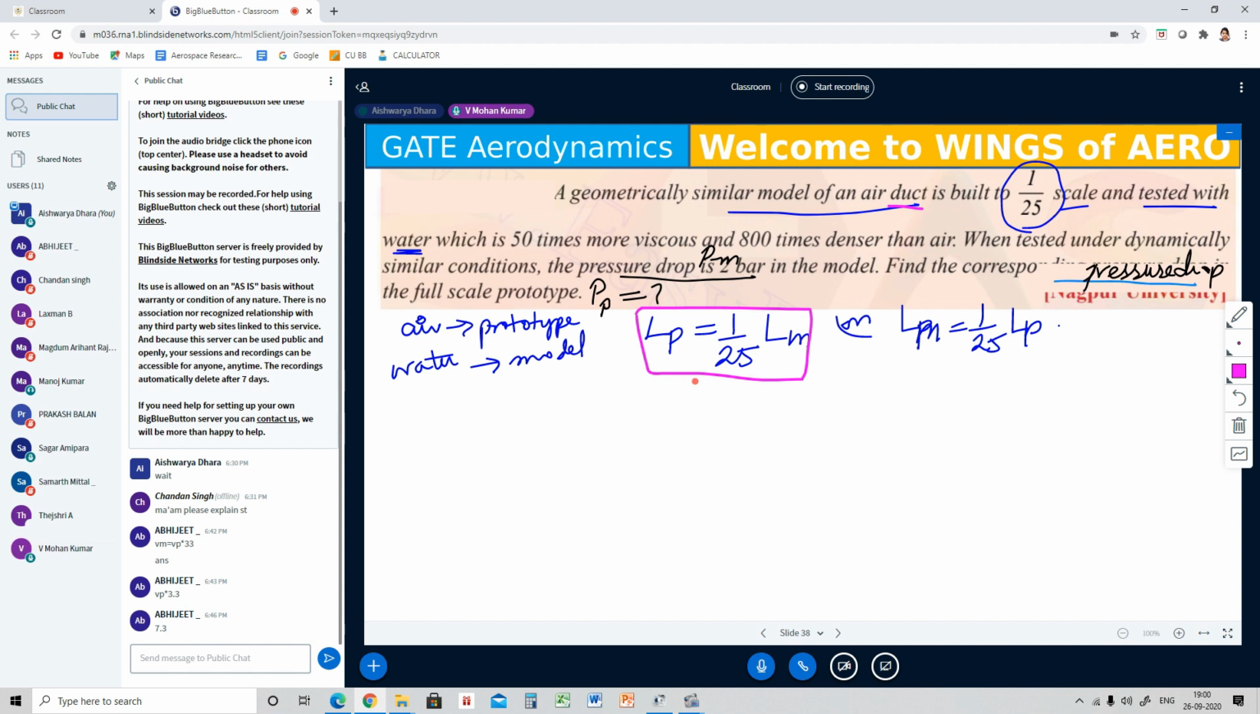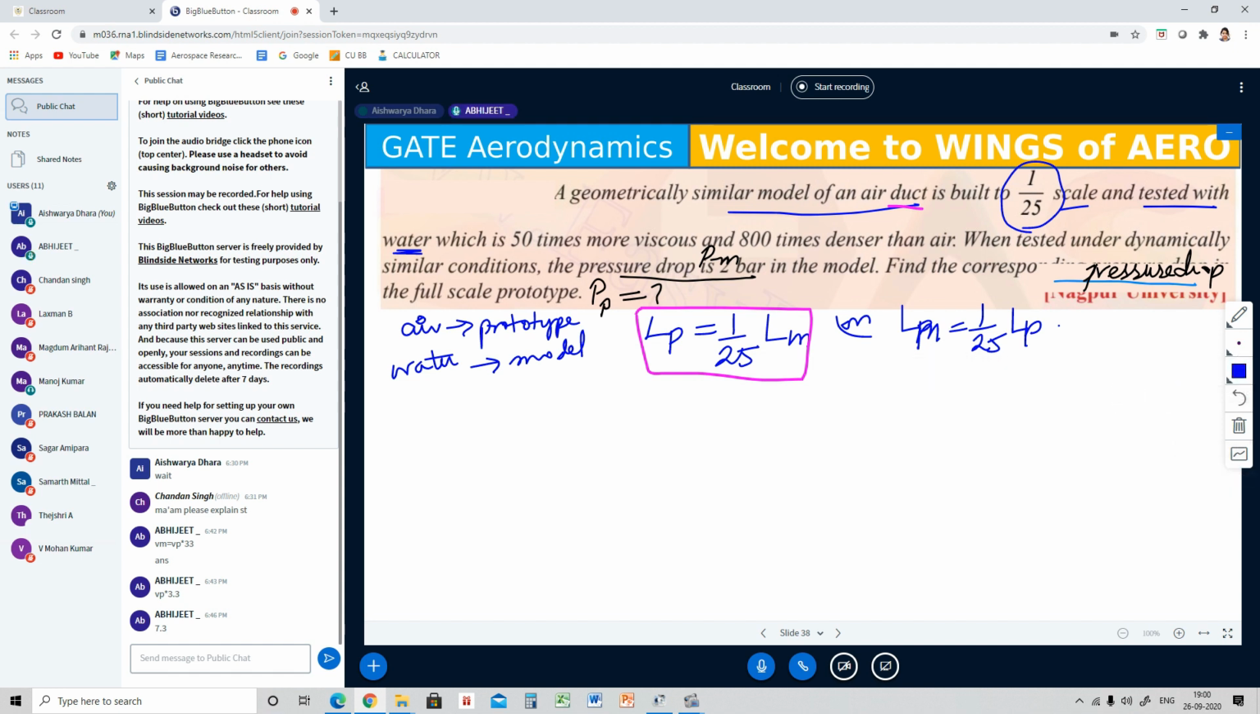Okay, ma'am. Air is prototype. Why is air the prototype? The main meaning of the prototype is where we can actually test and find out the result instead of using the actual one. That is the main motto of the prototype. Okay. So now this is a given data. Then what is the next given data? Tell me.